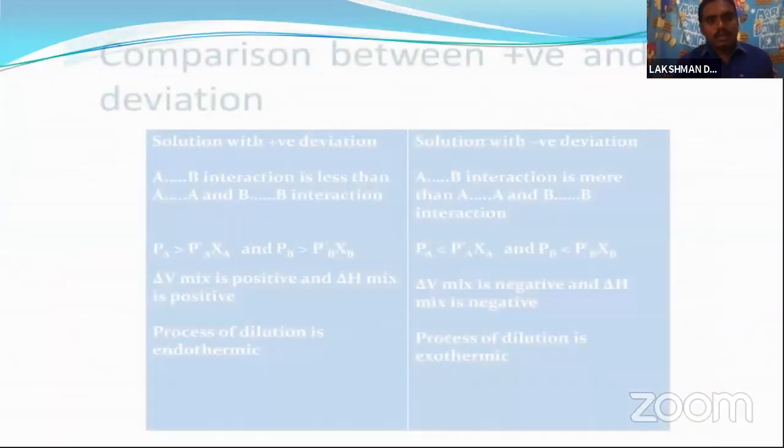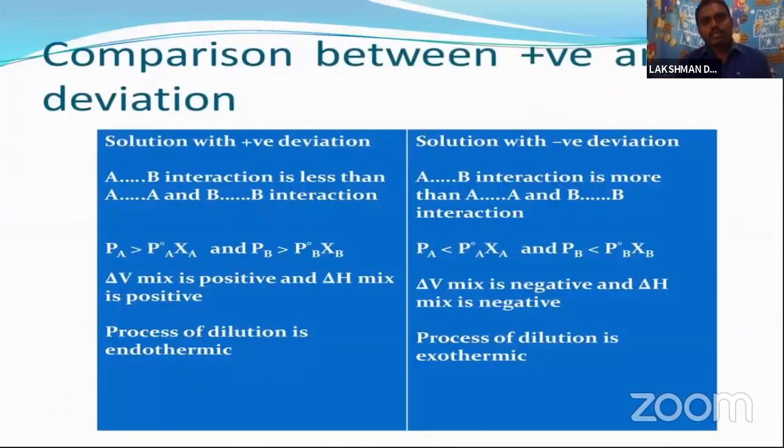So let us compare the positive deviation and the negative deviation. Okay, in this table, this side is the solution with positive deviation, and the other is the solution with negative deviation. In positive deviation, AB interactions are less than AA interactions and BB interactions.